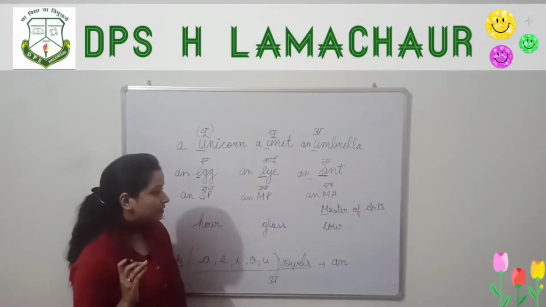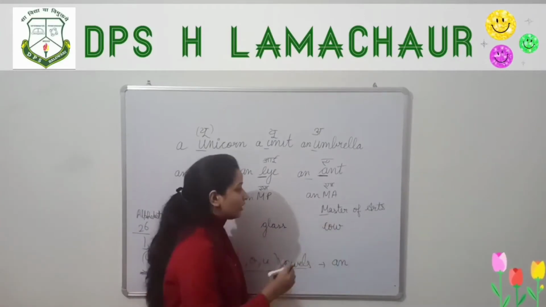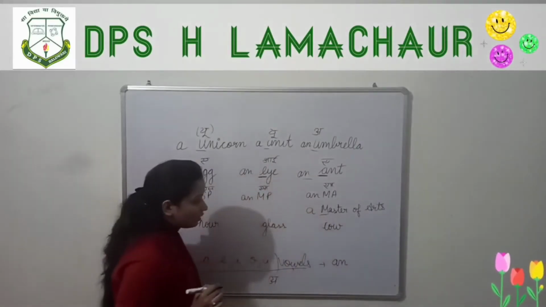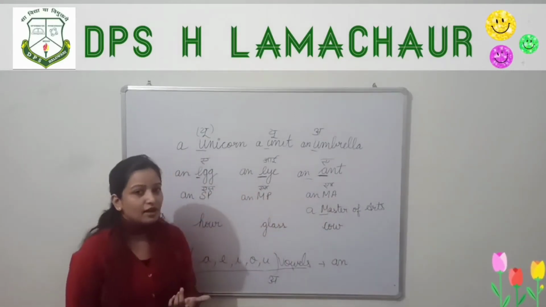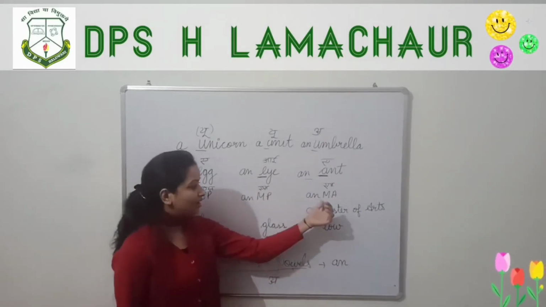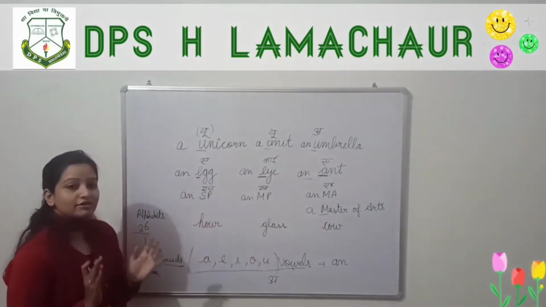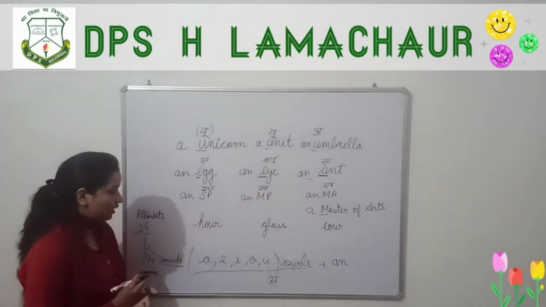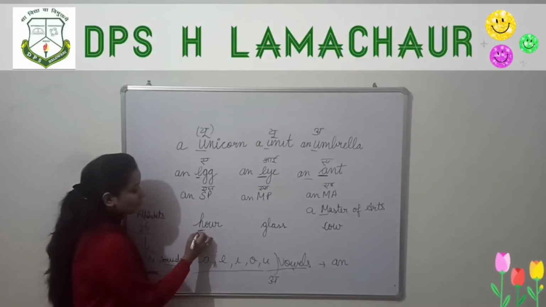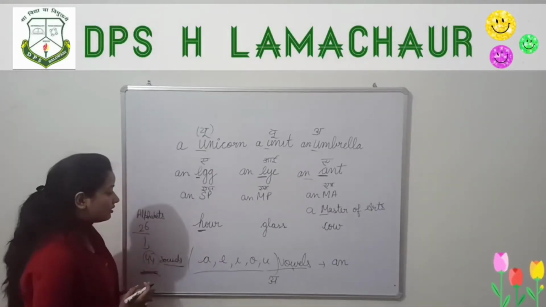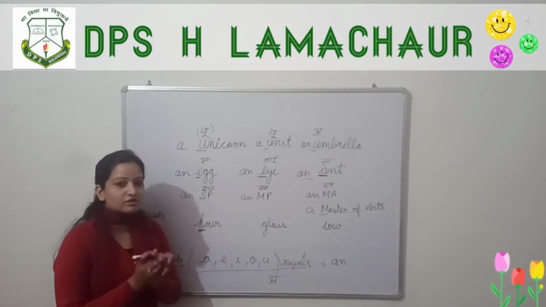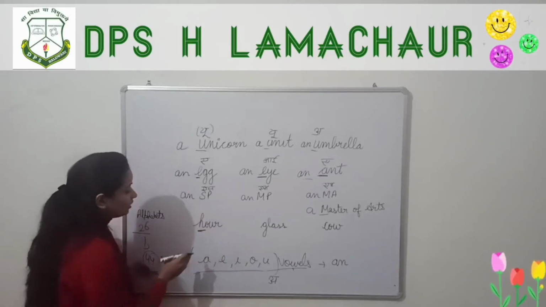Master of Arts starts with ma, so in that case we use a, and if we are writing the short form, which starts with the sound em, then we write an. So we always check for the sound. Then hour. Here the H is silent. Here H is a consonant. As I have told you, we always check for the sound of the vowel.